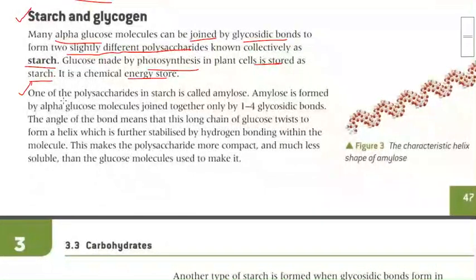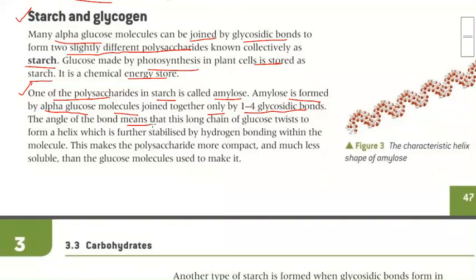Now, one of the polysaccharides in starch is known as amylose. Amylose is formed by alpha glucose molecules joined only by 1,4-glycosidic bonds. So, in amylose, there is 1,4-glycosidic bonding.